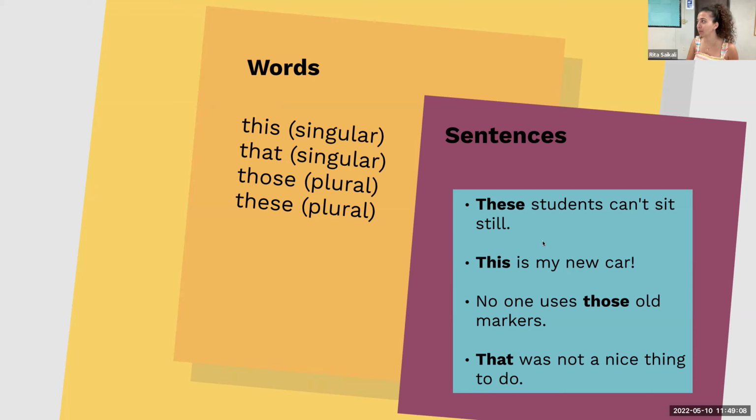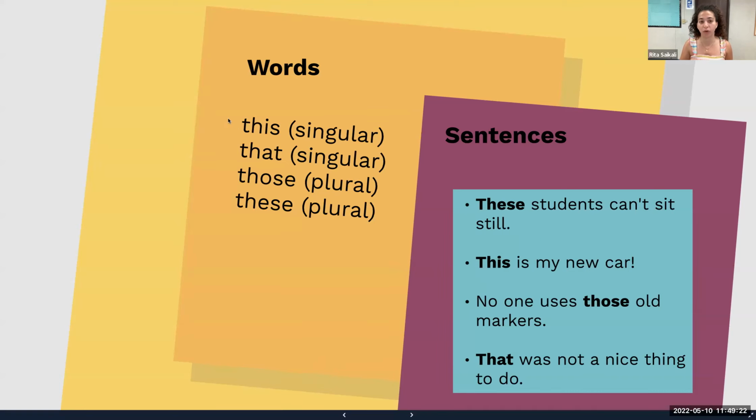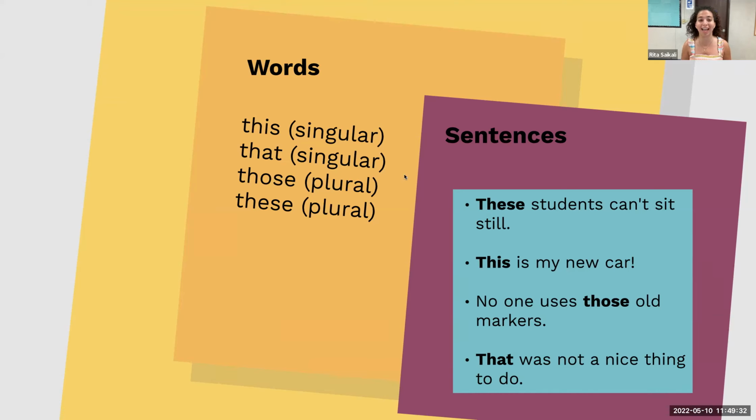Okay, makes sense? Questions? Suppose this is close, right? Those is far. This is close and those are close. That is far and these are far.